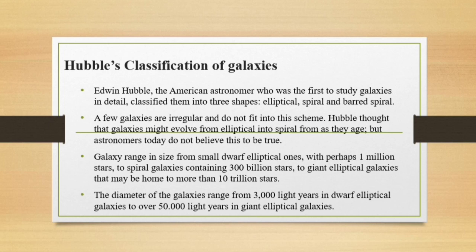Galaxies range in size from small dwarf elliptical ones with perhaps 1 million stars, to spiral galaxies containing 300 billion stars, to giant elliptical galaxies that may be home to more than 10 trillion stars. The diameter of galaxies ranges from 3,000 light years in dwarf elliptical galaxies to over 15,000 light years in giant elliptical galaxies.